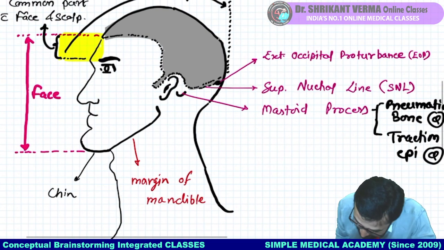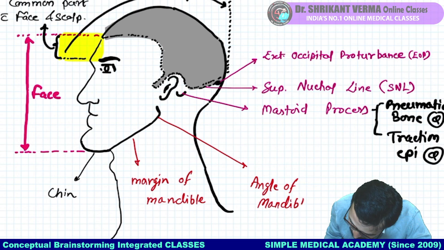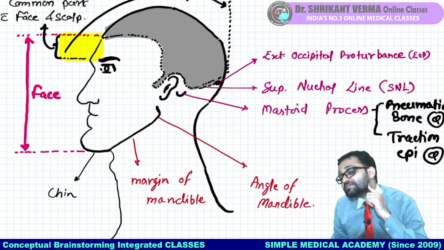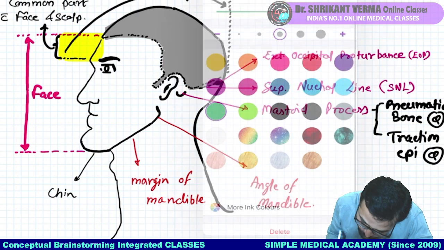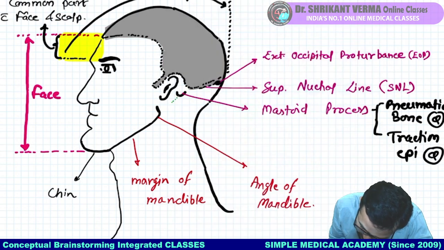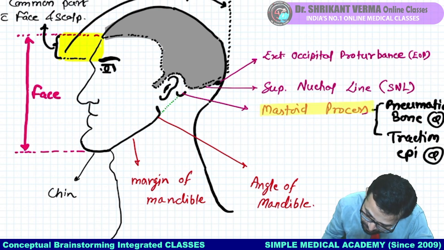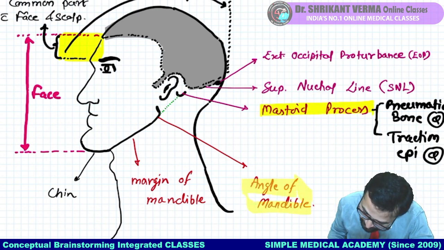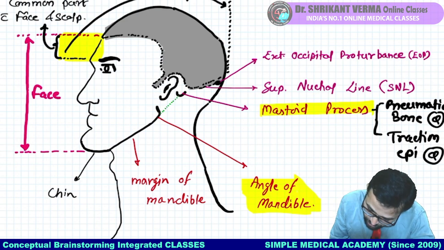And then you can see this bony point, that is the angle of mandible. Feel here, there is the angle of the mandible. Now also one useful landmark, this is an imaginary line which is joining the mastoid process to the angle of mandible. Fine. So try to understand these points.